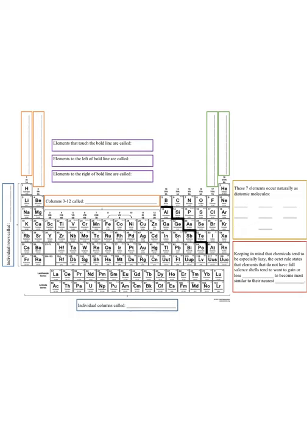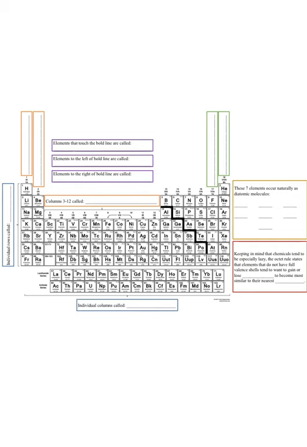We have some terminology that we need to learn and become familiar with as relates to the periodic table and the organization of the elements themselves. The periodic table is very intentionally laid out to have rhyme and reason to the way in which elements are grouped together and ordered.